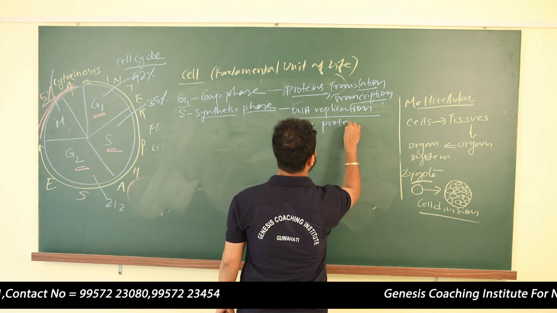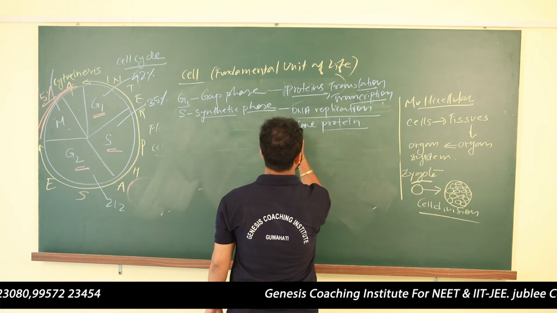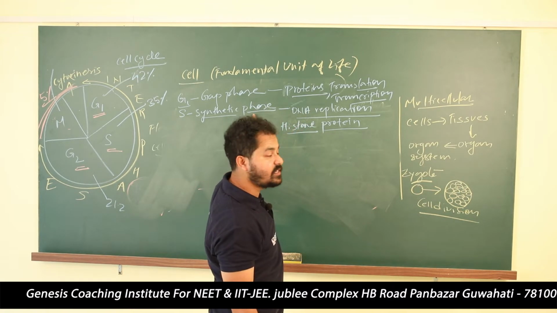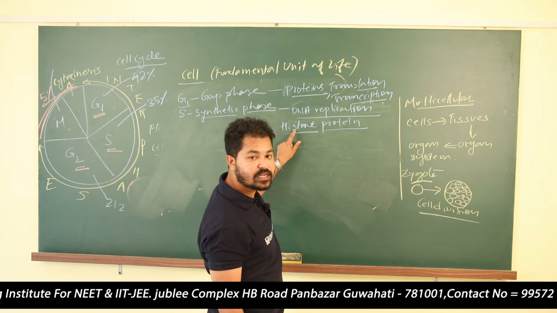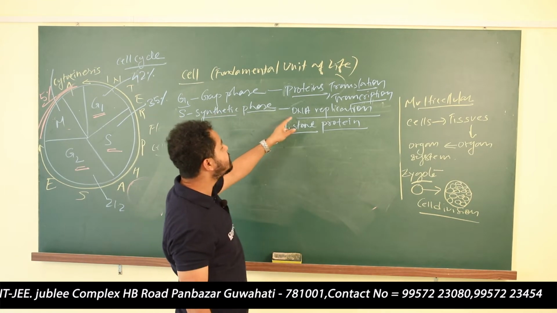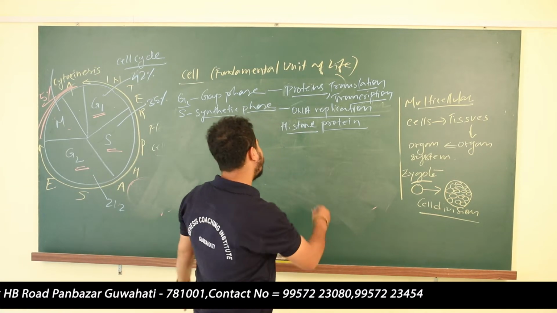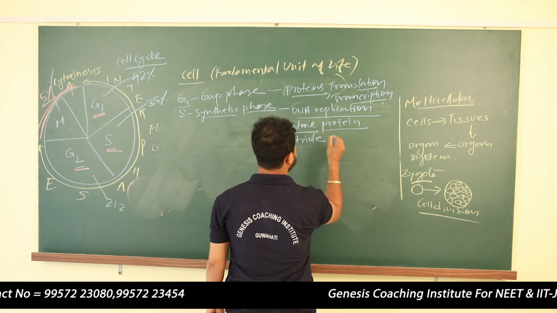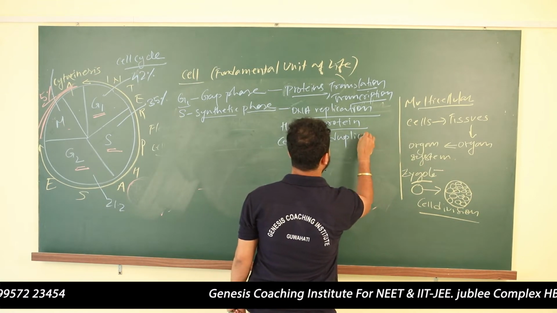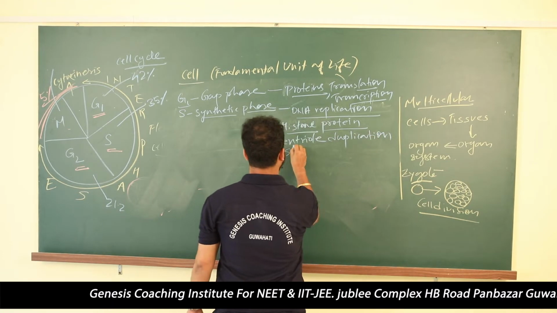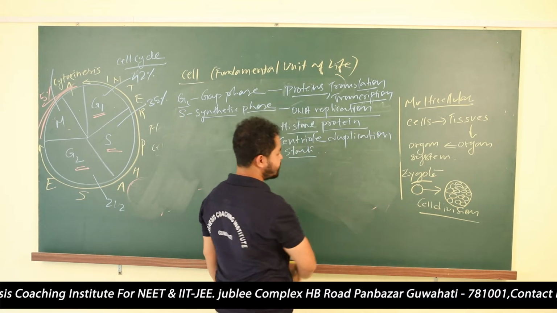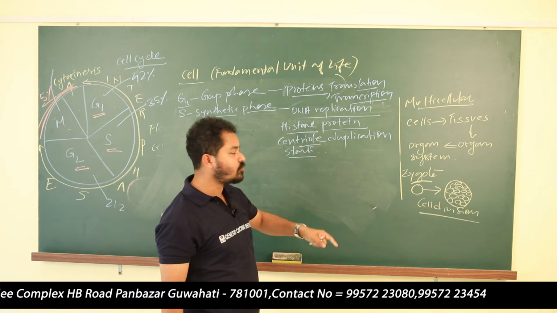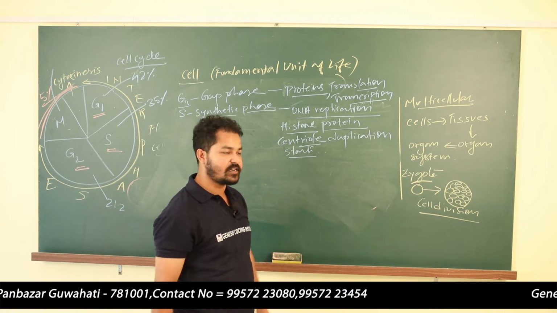Because DNA is packed with the help of the histone protein. So if DNA replication takes place in the S phase, histone protein will also be produced there. So you can remember like this: in S phase, DNA replication and histone protein are produced. Another thing that is produced in the S phase is the formation of the centriole, that is, centriole duplication. Centriole duplication starts in the S phase. So in S phase, DNA replication takes place, histone protein is produced, and centriole duplication starts.